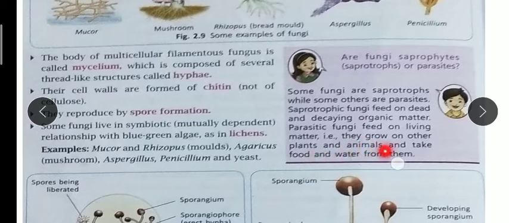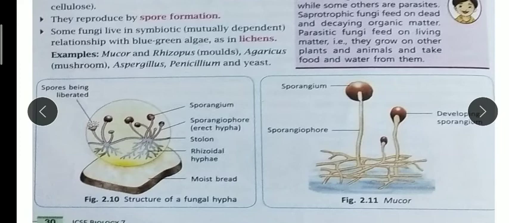That is, they grow on other plants and animals and take food and water from them. So this is called parasitic. They feed on other living organisms and take food and water for survival. So this is all about it.